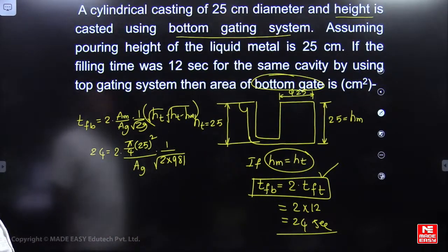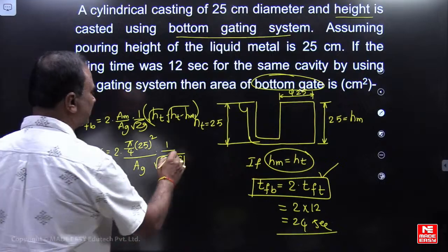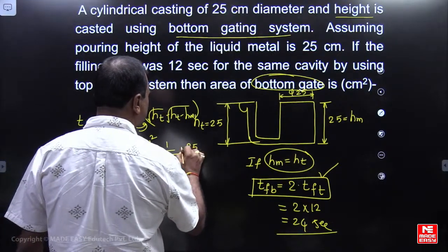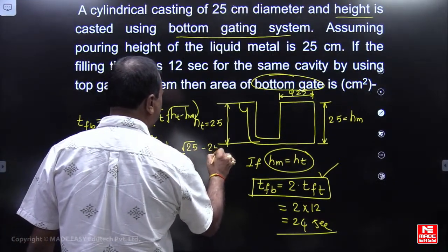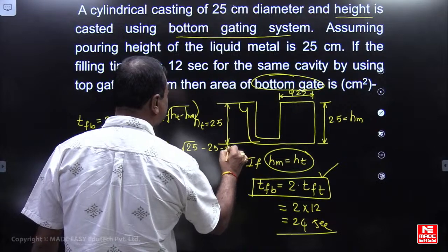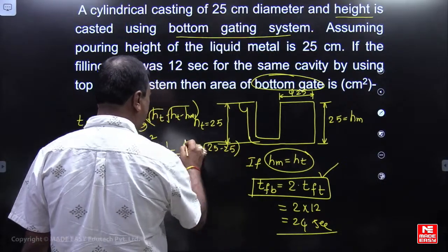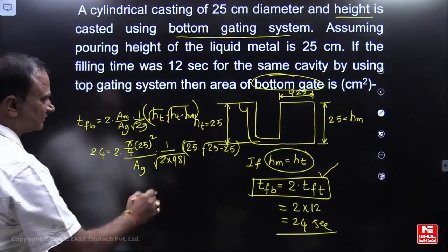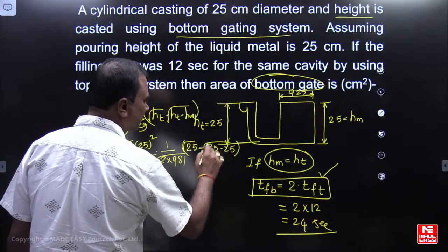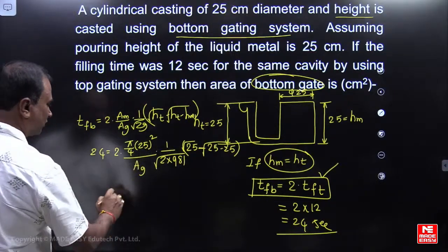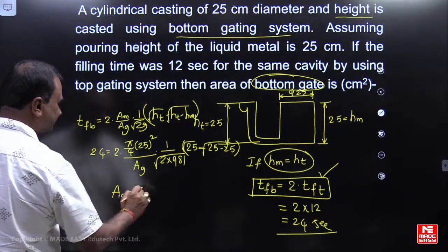Root of HT, what is root of HT? 25 minus, 25 minus 25. So from here you tell me what is the area of the gate.